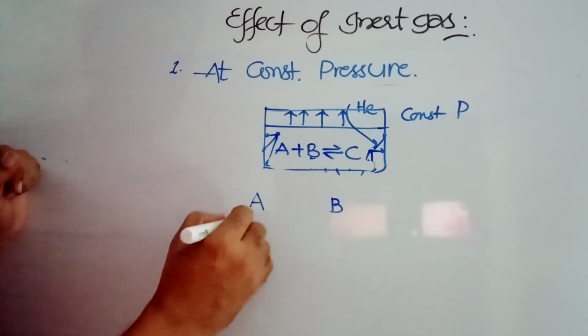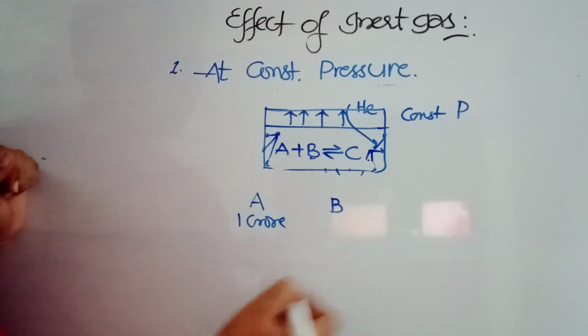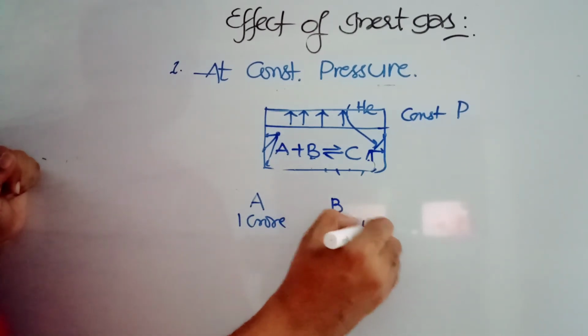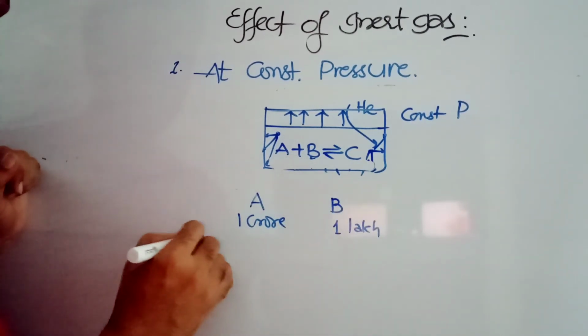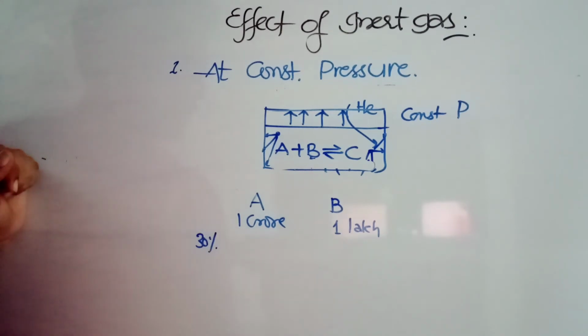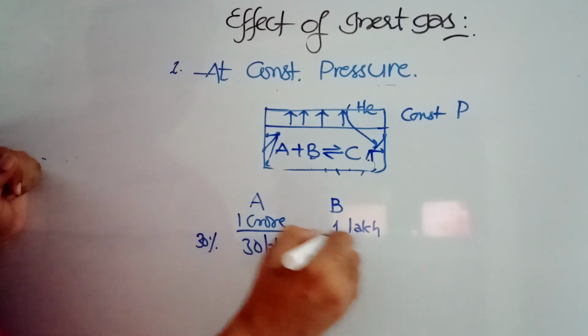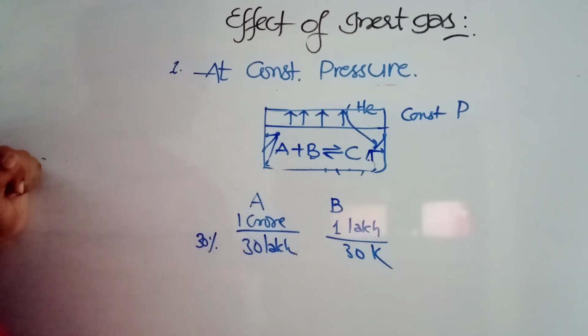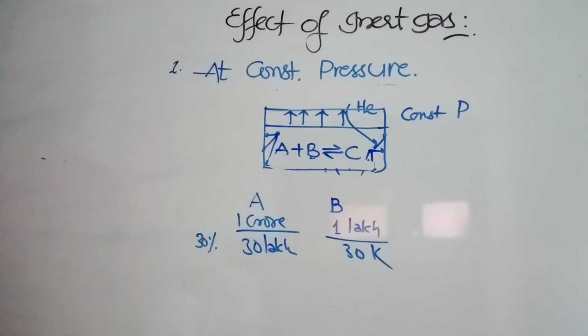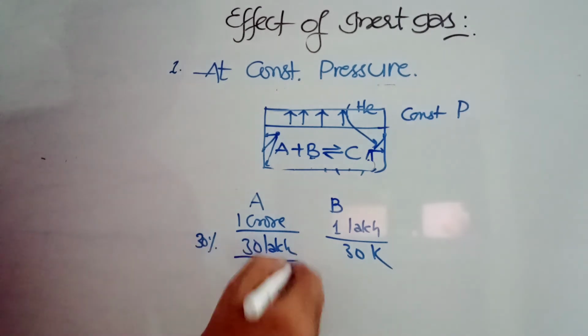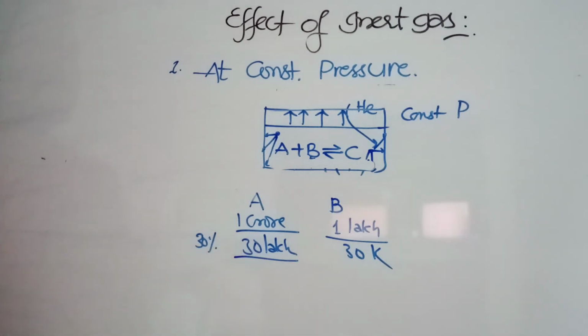Okay, now for example, let us say 2 persons are there, A and B. A earns 1 crore per month, B earns 1 lakh per month. If they are paying 30% as tax to the government, A is going to pay 30 lakhs, B is going to pay 30,000. Percentage wise both are the same, but who is actually paying more? A is paying more because A is earning more.